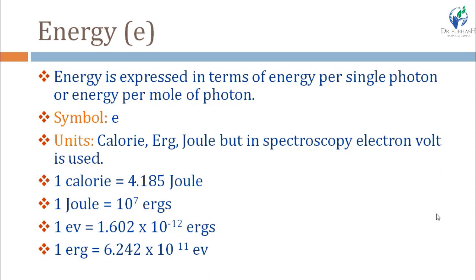Energy of a photon or quanta, of which the symbol is small e, is expressed in terms of energy per single photon or energy per mole of photon, and units of energy are calorie, erg, joule, we all know that, but in spectroscopy, electron volt is used to describe energy. 1 calorie is equal to 4.185 joule, 1 joule is equal to 10^7 ergs, 1 electron volt is equal to 1.602 x 10^-12 ergs, and 1 erg is equal to 6.242 x 10^11 electron volt.